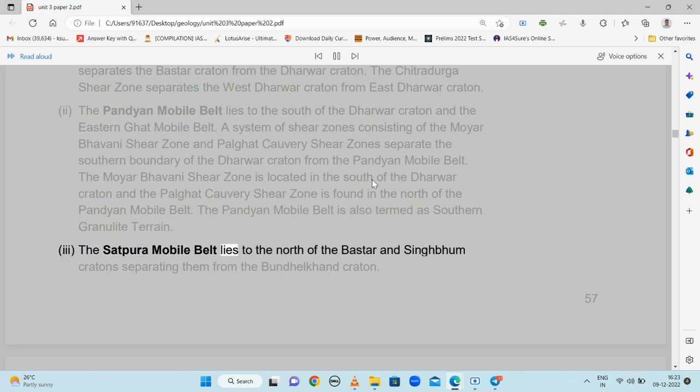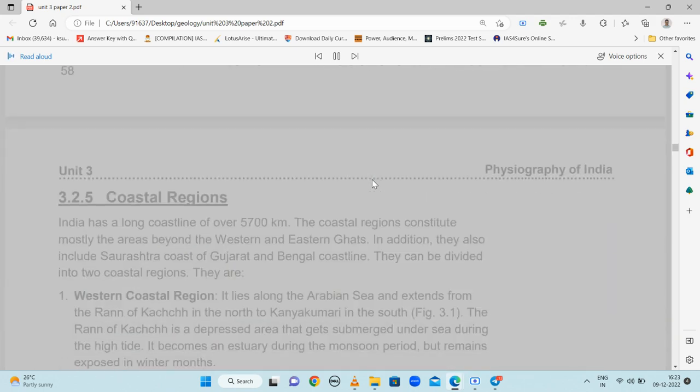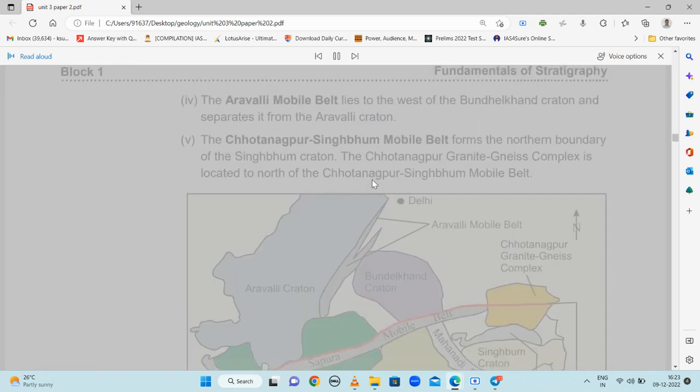3. The Satpura Mobile Belt lies to the north of the Bastar and Singhbhum Cratons, separating them from the Bundelkhand Craton. 4. The Aravali Mobile Belt lies to the west of the Bundelkhand Craton and separates it from the Aravali Craton. The Chhotnagpur Singhbhum Mobile Belt forms the northern boundary of the Singhbhum Craton. The Chotanagpur Granite Igneous Complex is located to the north of the Chhotnagpur Singhbhum Mobile Belt.